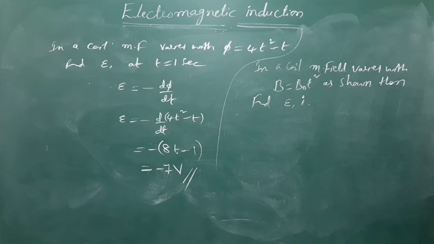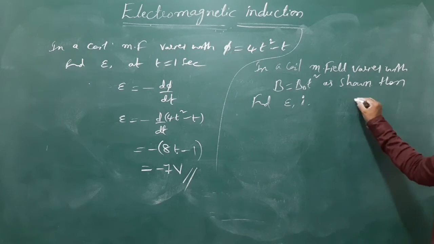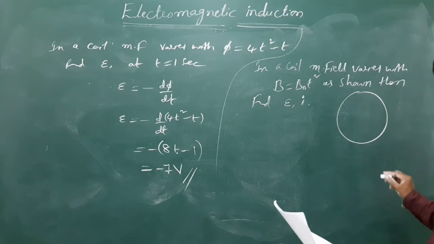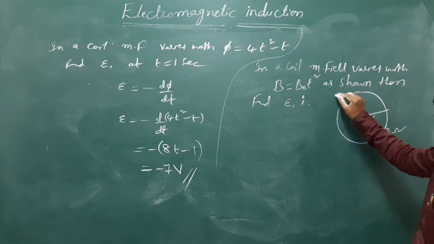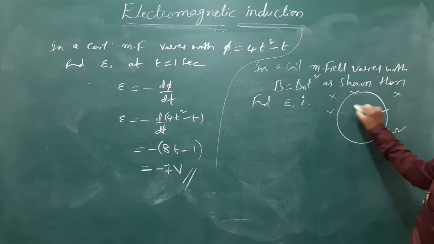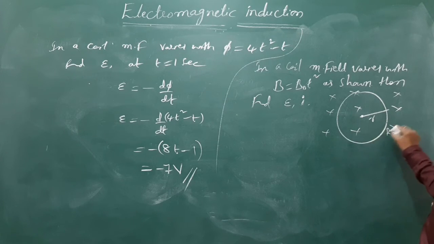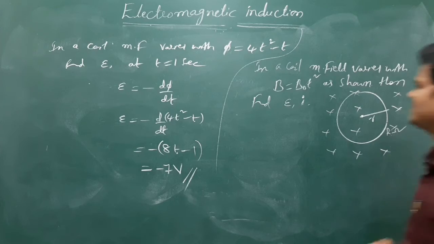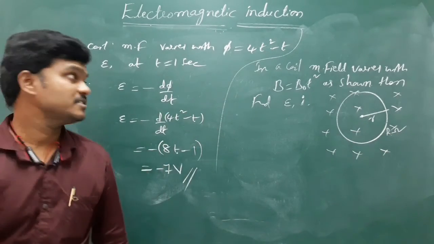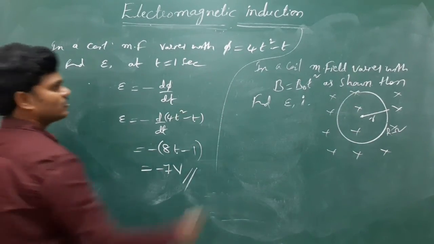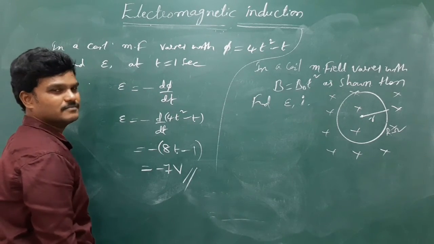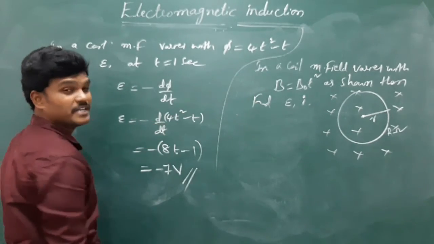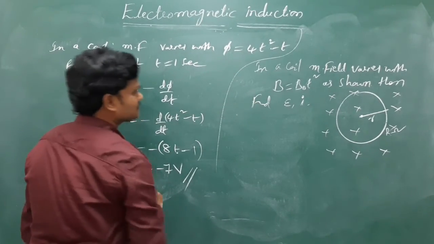They have given the coil like this, this is r and this is R ohm. Capital R is the resistance, I is the induced current, and B naught t square is the B value. The magnetic field is varying, increasing because of B naught t square. That means the magnetic field is increasing.